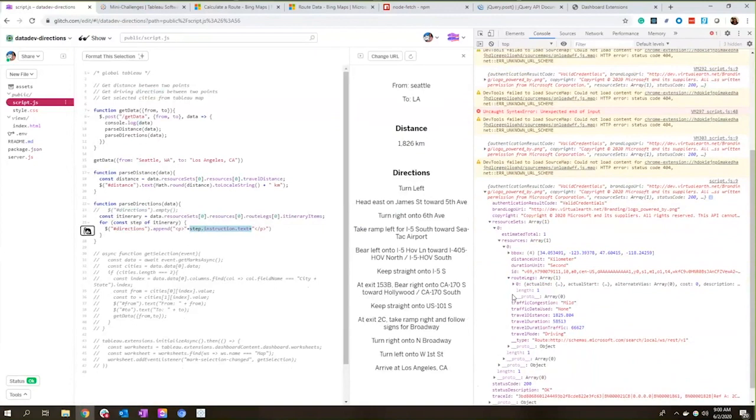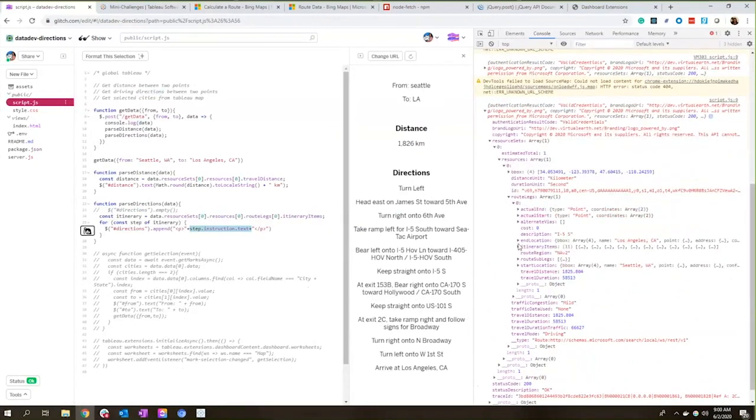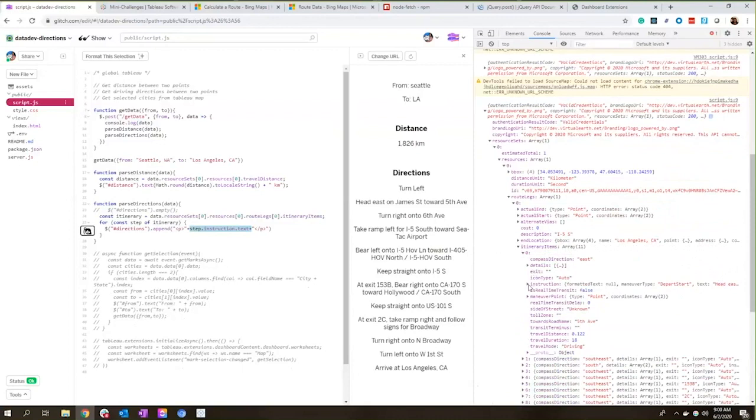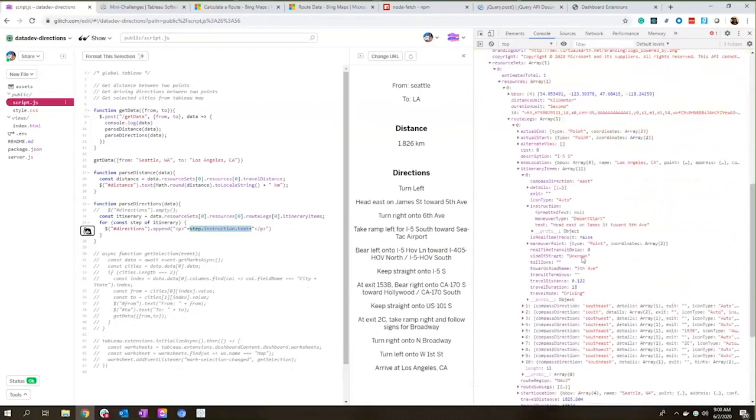So here's our route legs. It's so far down in here. There's a lot of stuff. So first one right here, you can see is head east on James Street. But I still see turn left. Why is that? Well, we had our placeholder there.